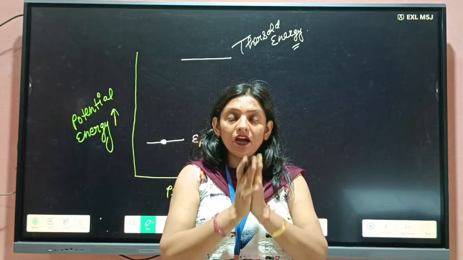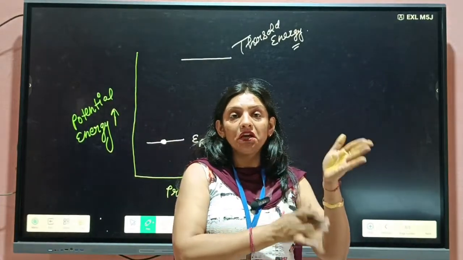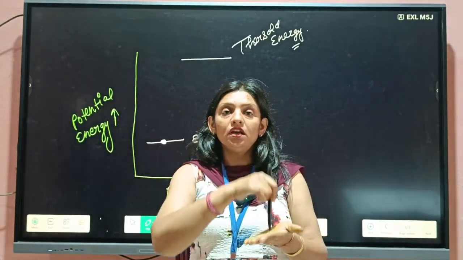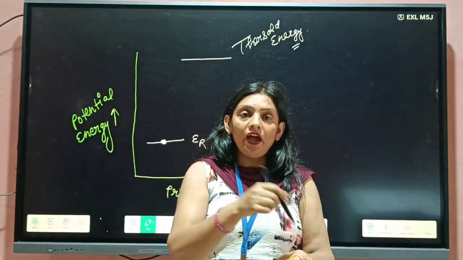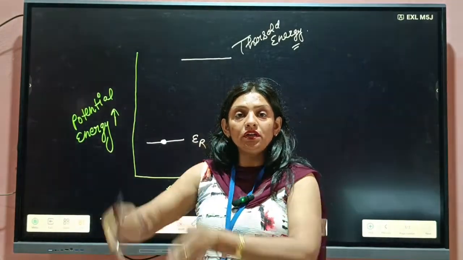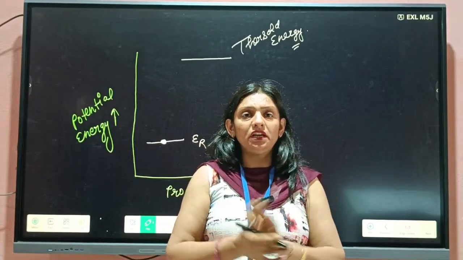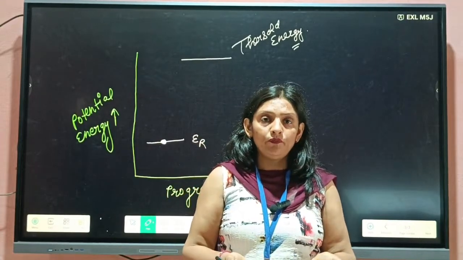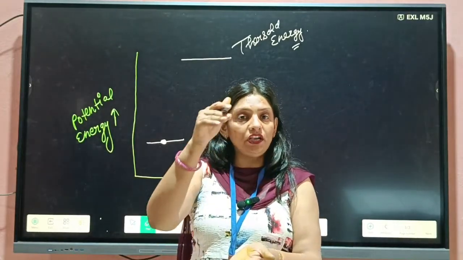But students, that amount of energy is not sufficient for making tea. If we mix water, milk, tea leaves and sugar, and put it in the sunlight, will you be able to make the tea? No.